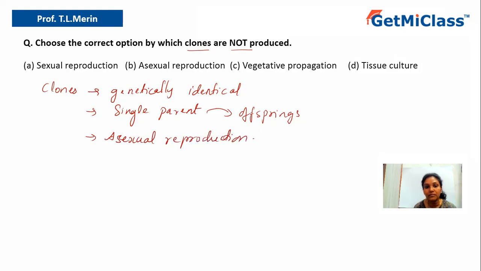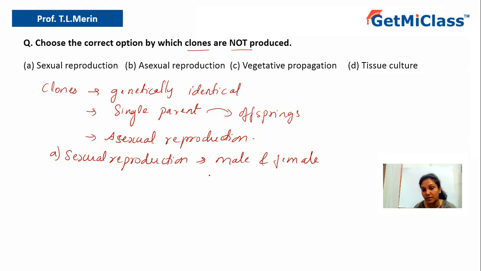Now let us look at the options. Option A says sexual reproduction. What is sexual reproduction? In sexual reproduction, there is involvement of two parents, that is, the male and female parent. Both are involved. And hence, this cannot be considered as an asexual method. It is a sexual method.